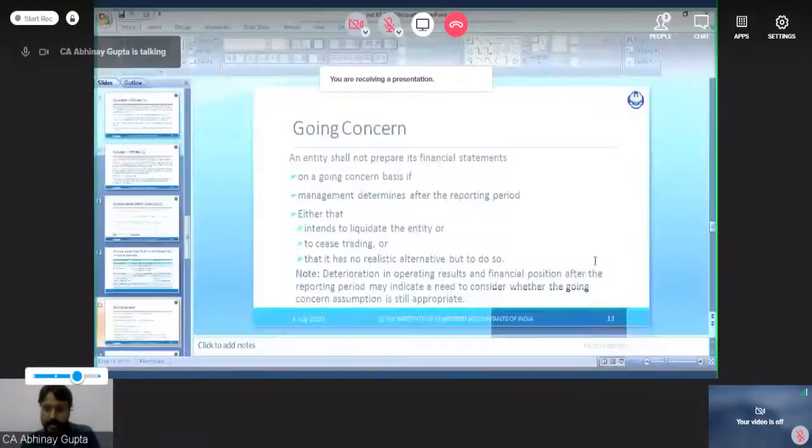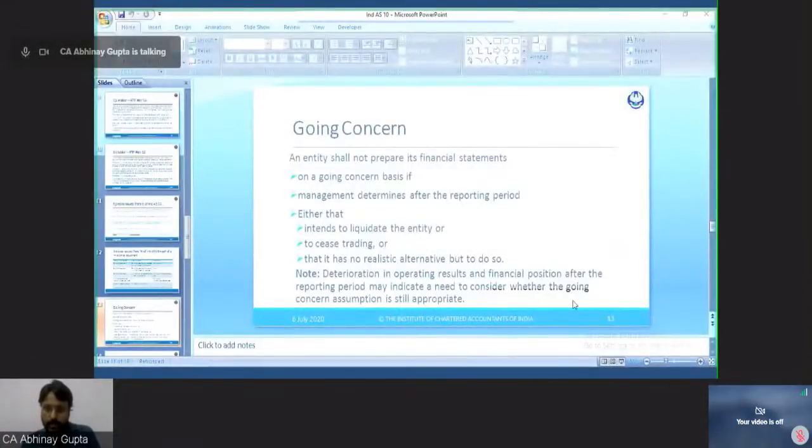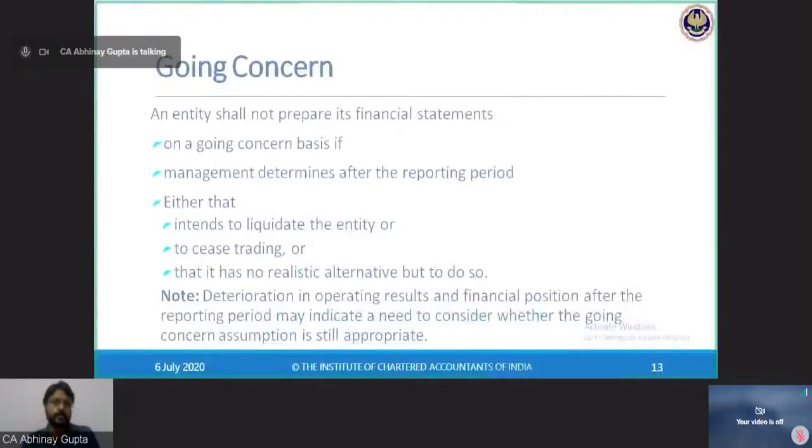So I hope the slide is now visible to everybody. I'm just maximizing it. I hope the slide is visible to everybody. Can somebody tell me in the comment box?